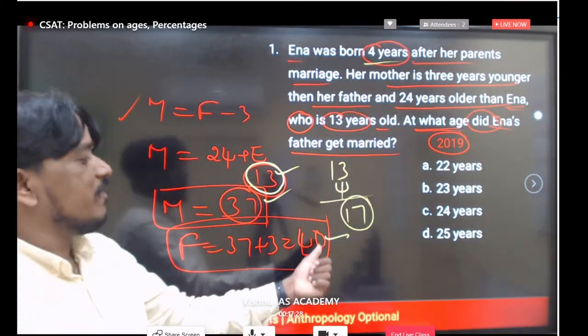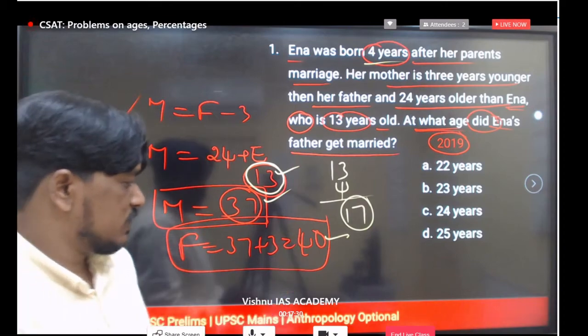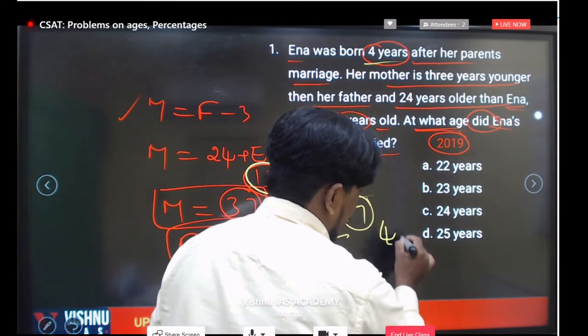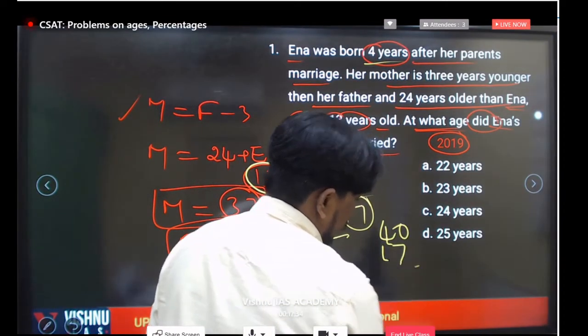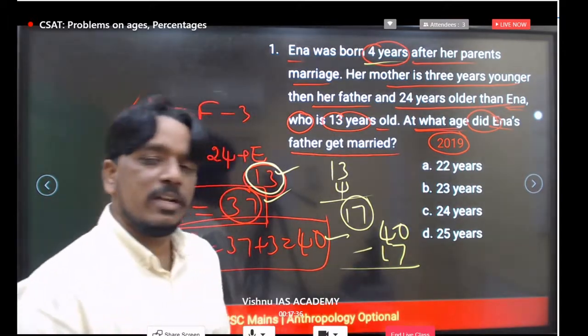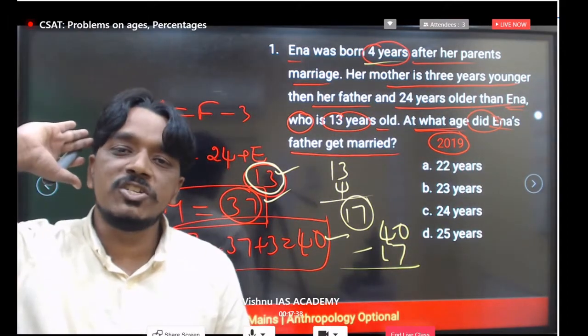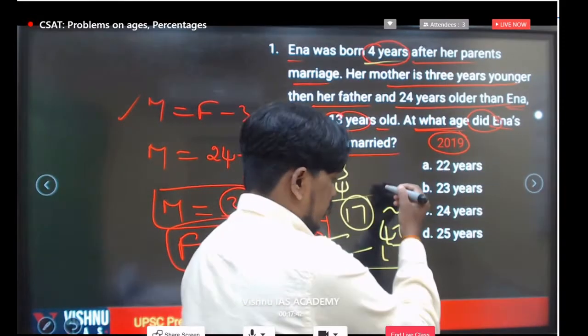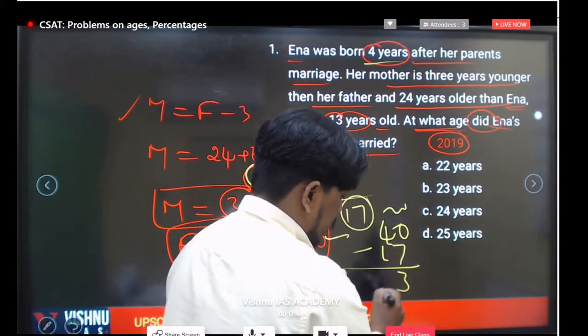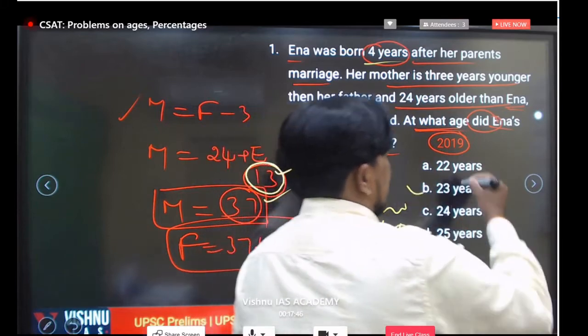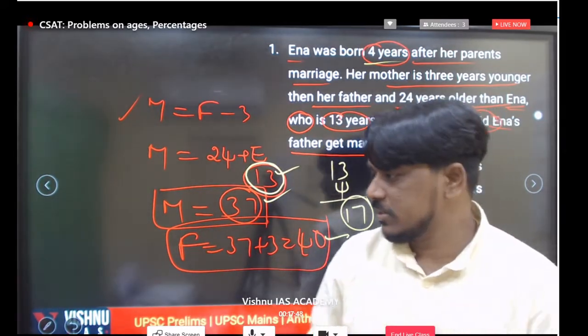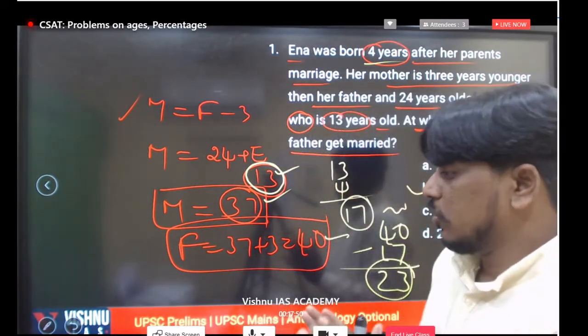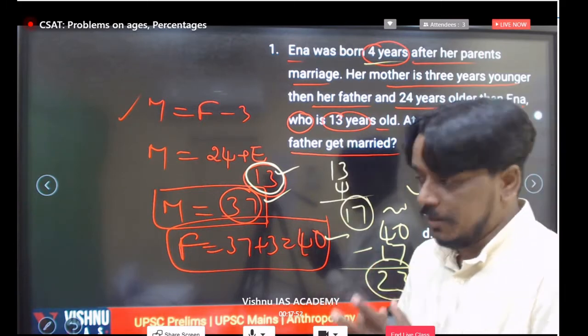See, if you go 17 years back from this 40, so 40 minus 17, how much will you get? Subtract 40 minus 17 because you will get the marriage age, the age at which they got married. So you will get 23. 23 is the correct answer. 23 years. It's not 27, you will get 23.